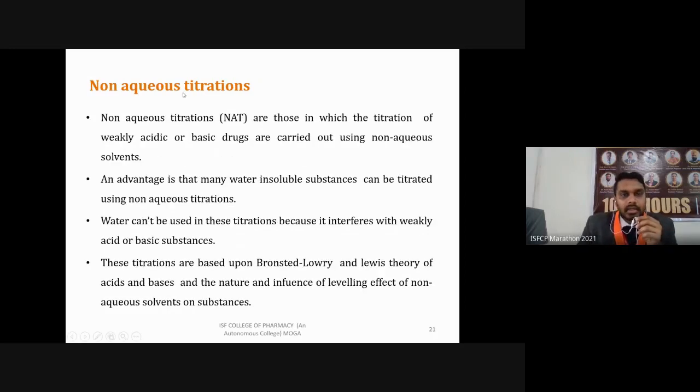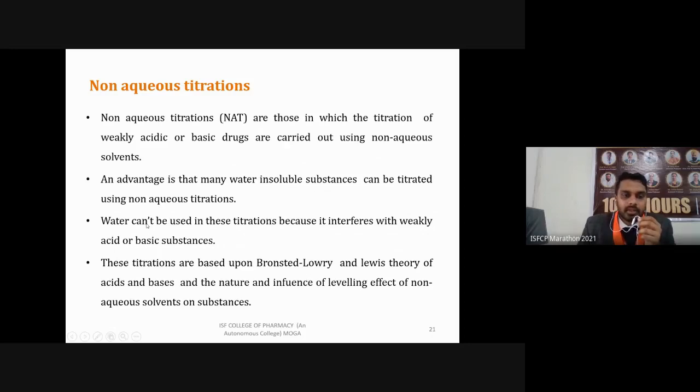Another type of titration is non-aqueous titration. These are titrations of very weak acidic or basic substances, and that's why they are carried out in non-aqueous solvent, because in aqueous media they can't produce hydrogen ions or hydroxide ions easily. So for that purpose we use non-aqueous solutions. The advantage is that many water insoluble substances, which can't form a solution in aqueous media, can be titrated using non-aqueous titration.